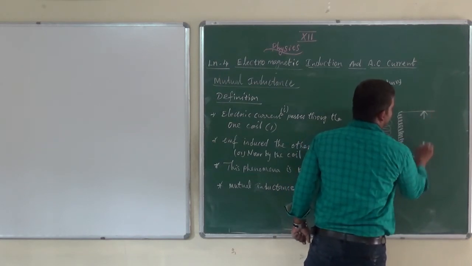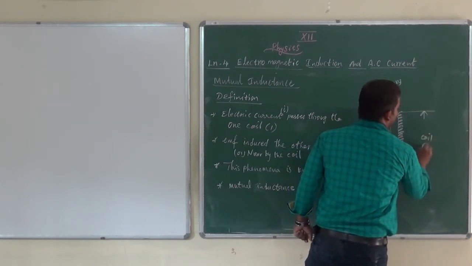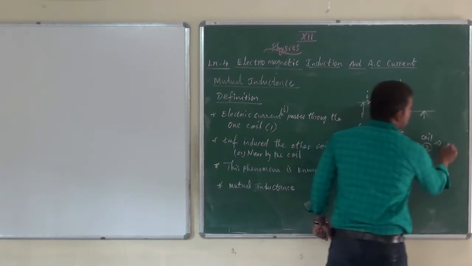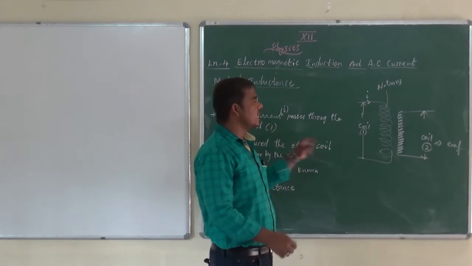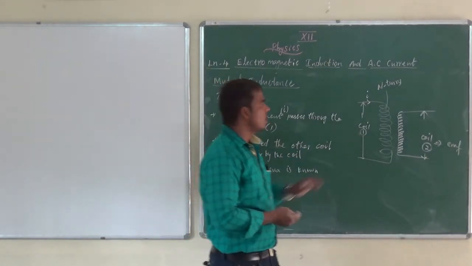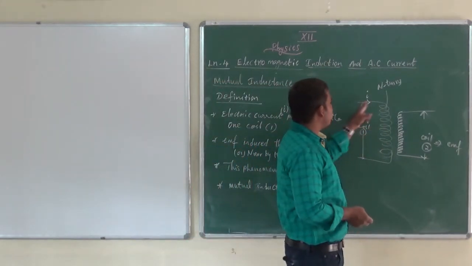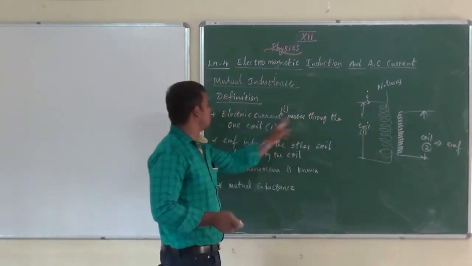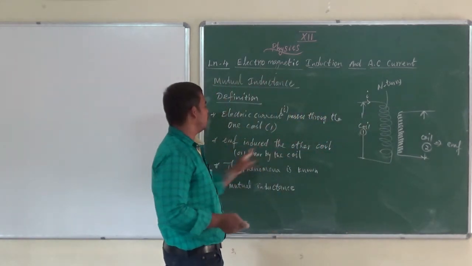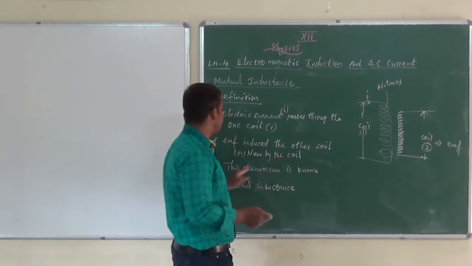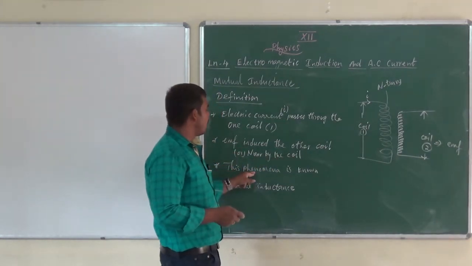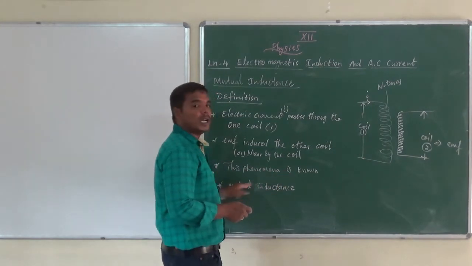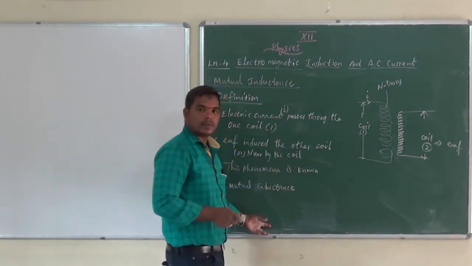This is coil 2. What is the output? EMF is the output. How that EMF is generated, we discuss. When the current passes through one coil, EMF is induced in the nearby coil, known as induced EMF. This phenomenon is known as mutual inductance. Very easy, no?